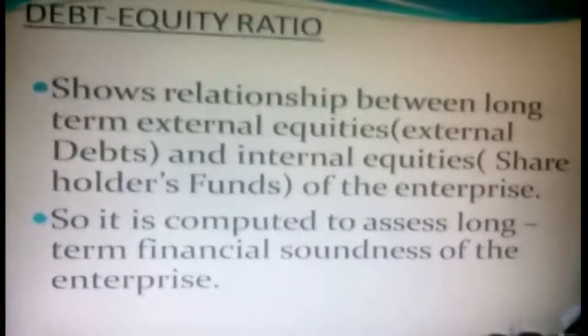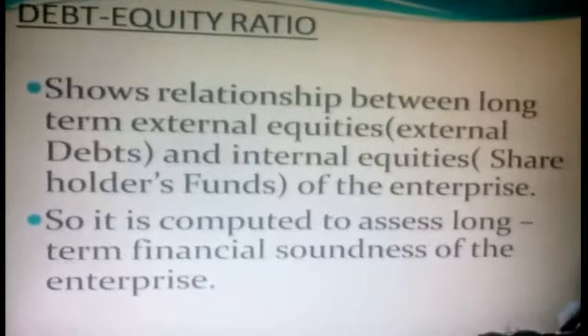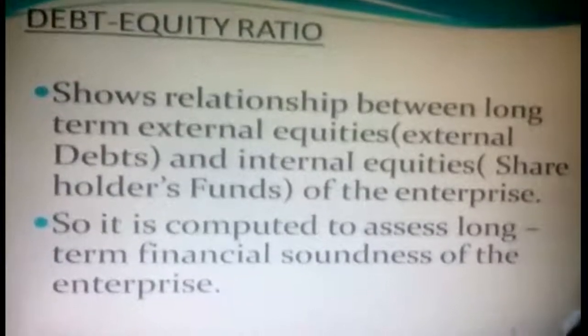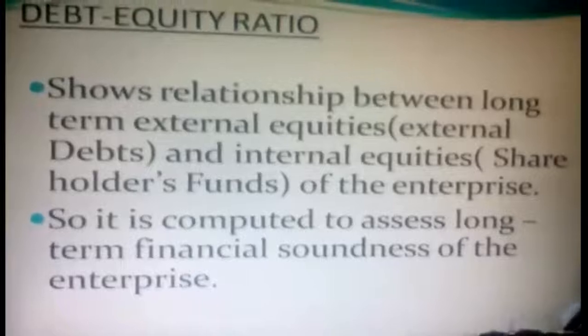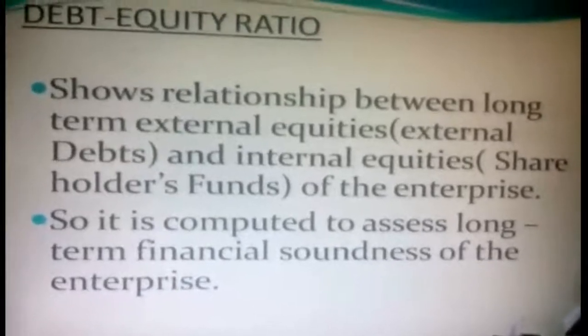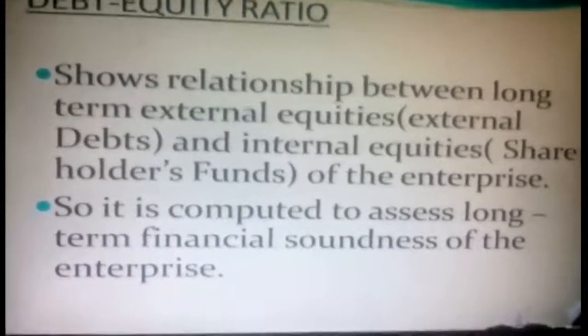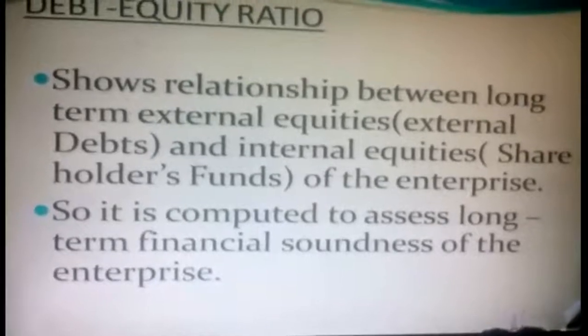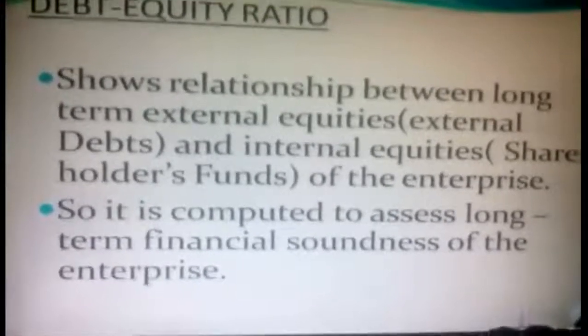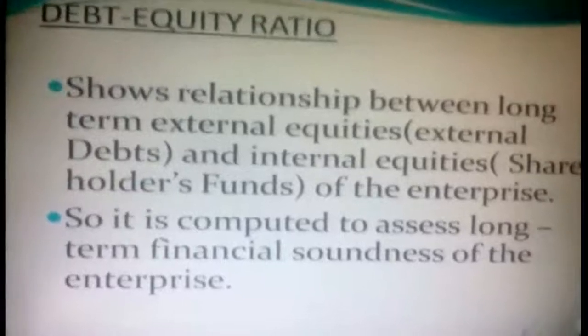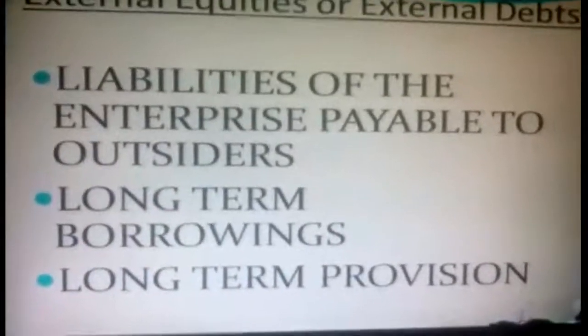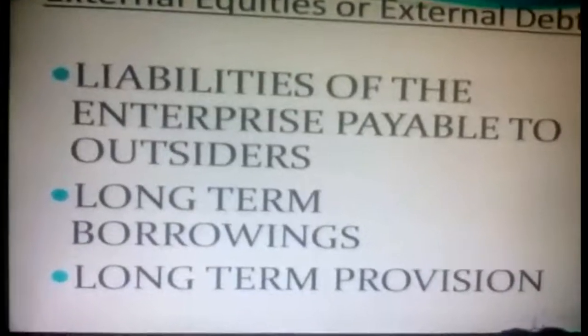It shows the relationship between long-term external equities and internal equities. What is the meaning of external equities? Nothing but external debts, and internal equities are nothing but the shareholders' fund of the enterprise. So it is computed to assess the long-term financial soundness of the enterprise. That is the idea behind the debt to equity ratio. What are the external equities or external debts? Nothing but the liabilities of the enterprise payable to outsiders. So you have to pay outsiders.